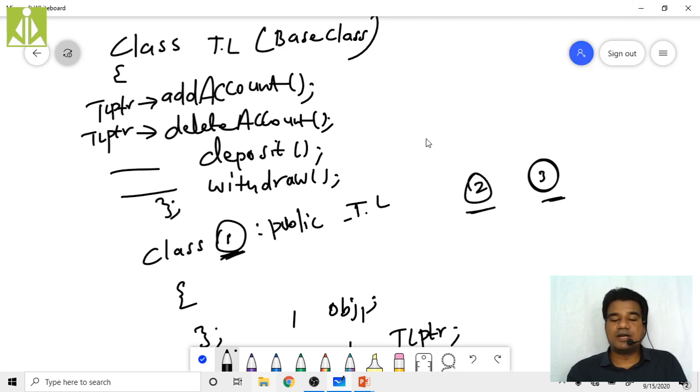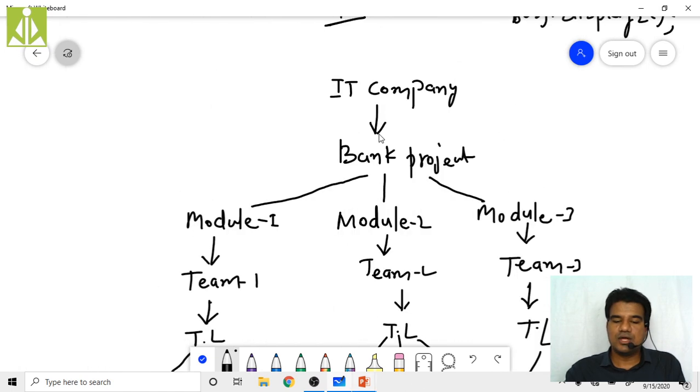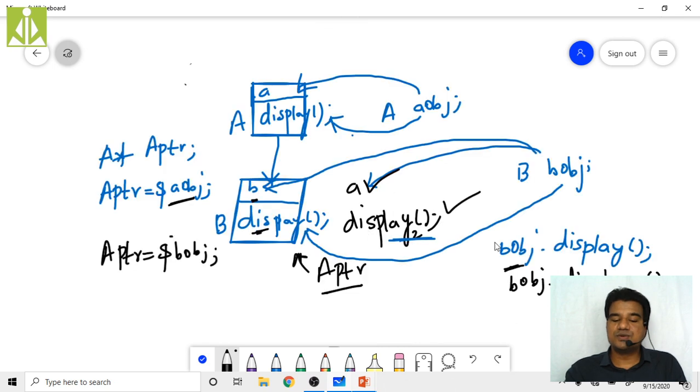So again, in our discussion, we stopped at this point, and we said that there is no means that we can access both the functions directly. When we use the derived class object directly, we are invoking the actual member function. And when we use the base class pointer, we are invoking the inherited member function. There is no means that we can access both the functions at the same time.